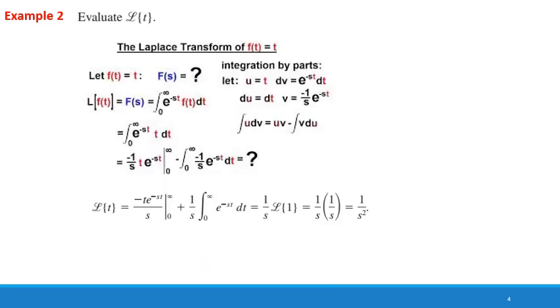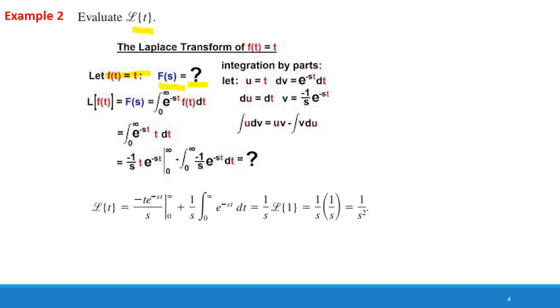In example 2, we are going to find the Laplace transform of t. So here our function f of t is equal to t, and we are going to find its Laplace transform, which is F of s.